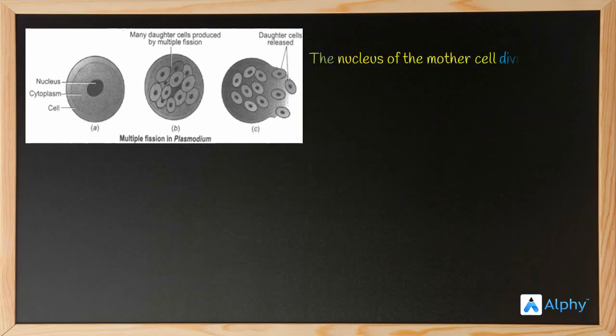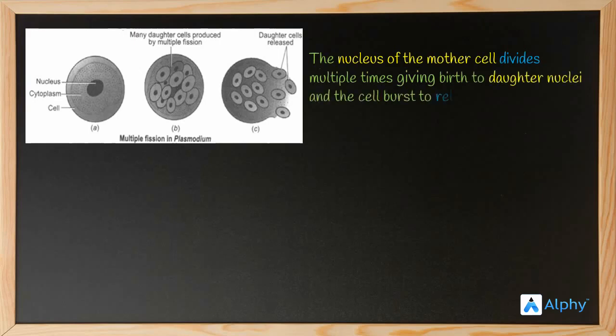The nucleus of the mother cell divides multiple times, giving birth to daughter nuclei, and the cell bursts to release the daughter cells, forming new individuals. That's it. Can we have a recall? So what we have learned is about bacteria, protozoa, amoeba, Leishmania, and Plasmodium. So binary fission was undergone by amoeba, bacteria, and Leishmania, right? So what is the difference in Leishmania? In Leishmania, they undergo binary fission, but in a definite direction. How about Plasmodium? In Plasmodium, they undergo multiple fission. That's it. Thank you.